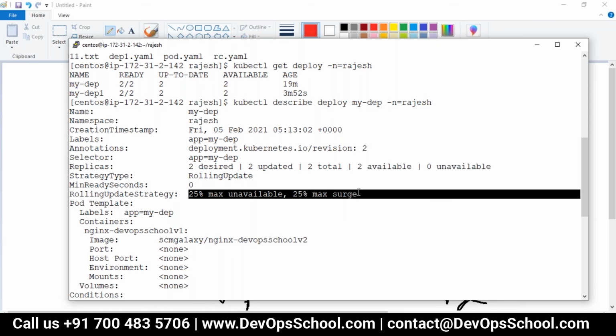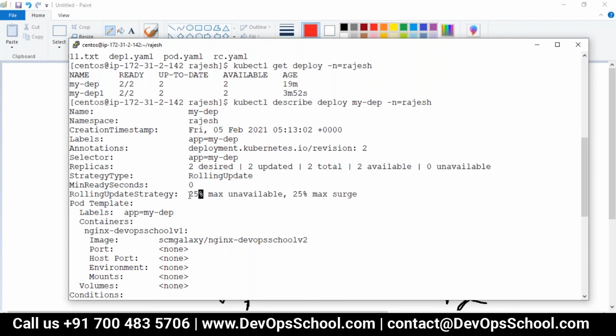We can have a rolling update strategy where we decide the maximum surge. You can say, let's do 10% surge, 10% deployment. This can be a different number also. It can be 5 pods also. Here you can write a number only. If you do not write the percentage, it will become a number.